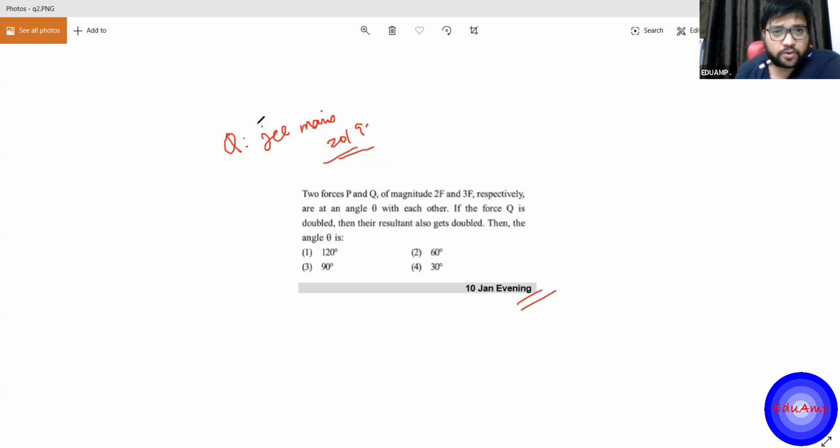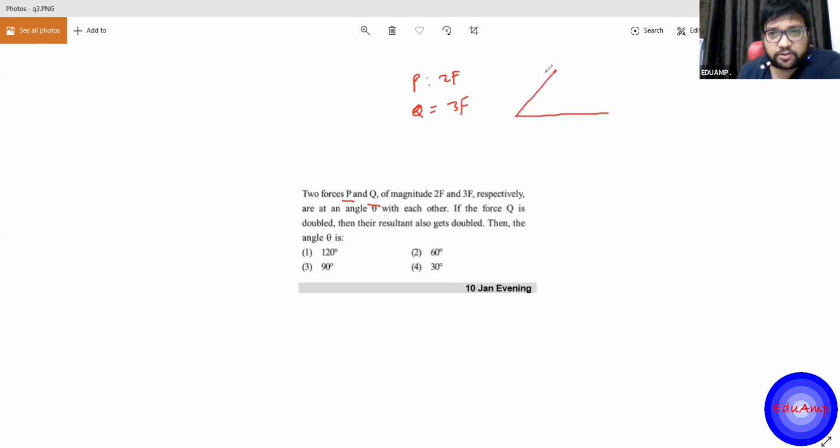There are two forces P and Q of magnitude. So P has magnitude 2F and Q has magnitude equal to what? 3F, right? And they are at an angle of theta. So in magnitude it is 2F. So this is P vector, let's say. The magnitude of P vector is 2F, like this. And this is Q vector.